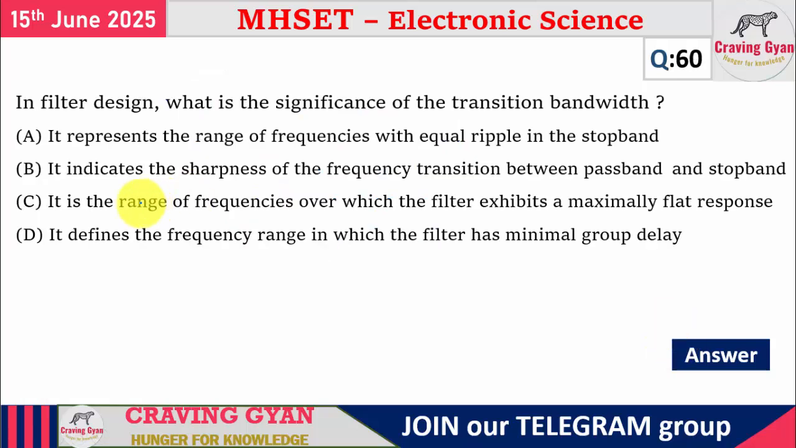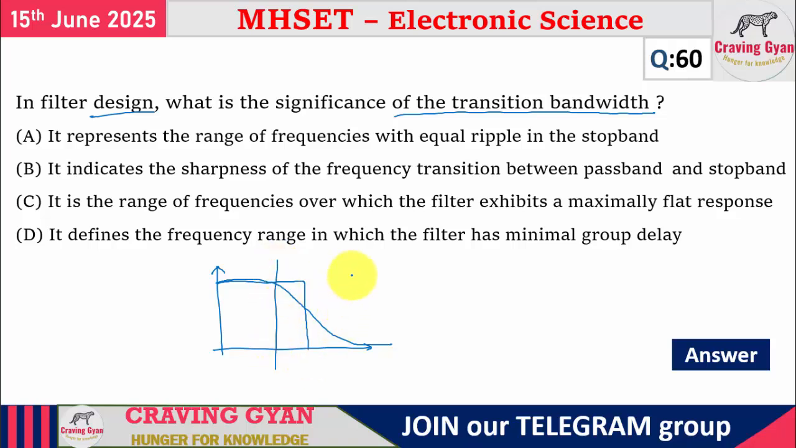60th question. In a filter design, what is the significance of transition bandwidth? Now, let us consider a low pass filter. Ideally, you will be getting a filter response something like this, but practically you will not get that. You will be getting something like this. So this is the transition band. It represents what they are asking: the range of frequencies with equal ripples in the stop band.